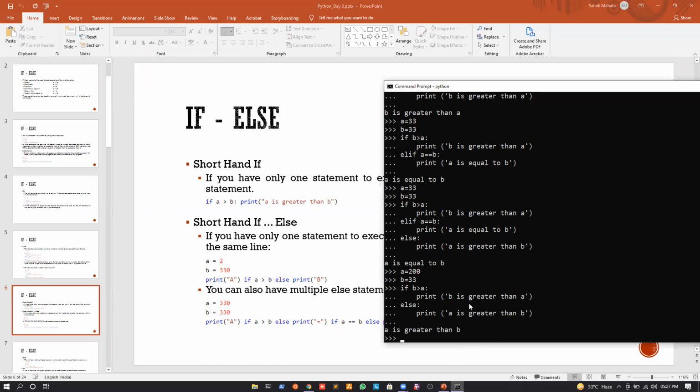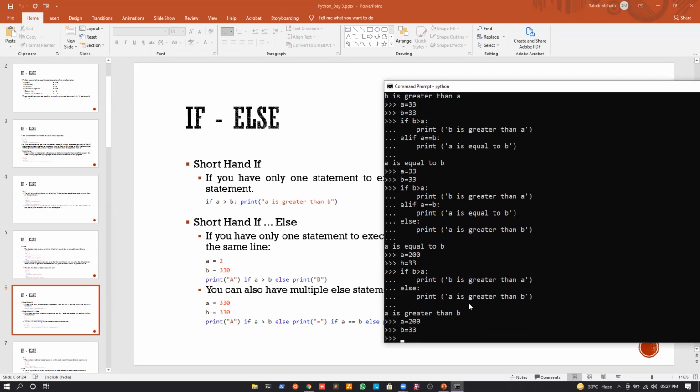See, if I have only an if statement and we do not have the else statement, what we can do is just write, for example, a is 200, b is 33. And I can write if a greater than b, colon. So up to this it is normal, but in the previous example we have seen that after the colon we can press enter.